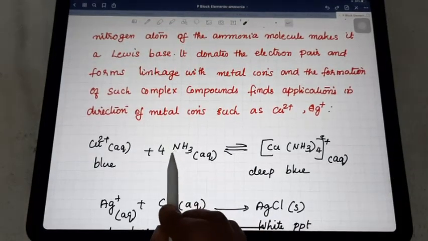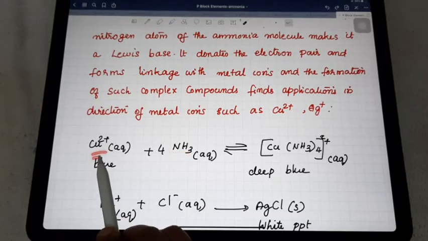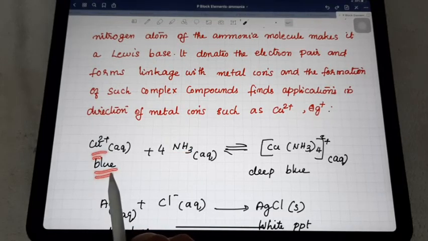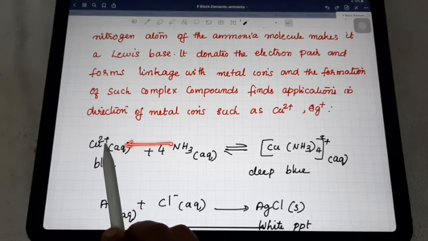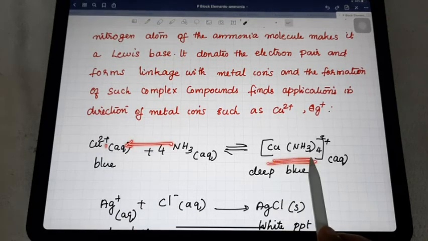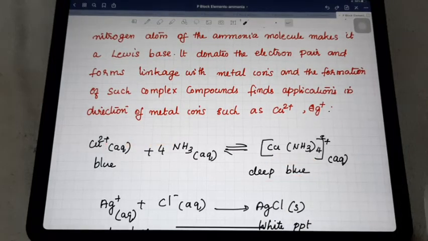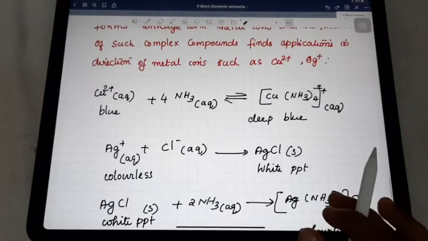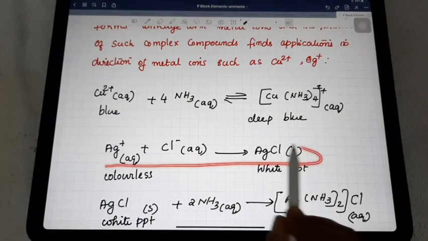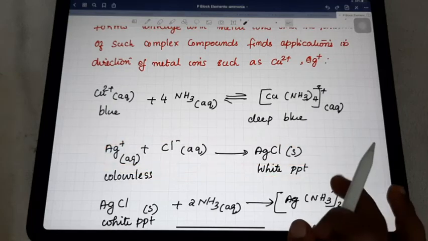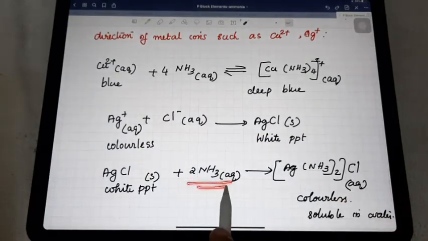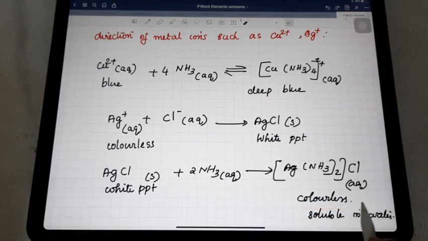Let us take an example. Here Cu(NH3)4 2 plus: the Cu2 plus solution is a blue solution. Because of the linkage of the lone pairs of electrons with the Cu, it results in this complex, which is deep blue in color. Then here AgCl is a white precipitate already. Then it reacts with ammonia and forms a colorless complex. That colorless complex is soluble in water.